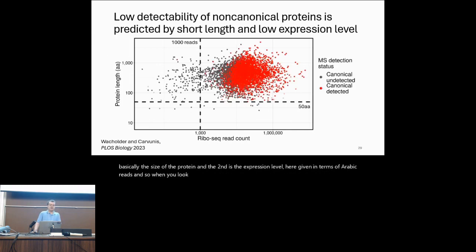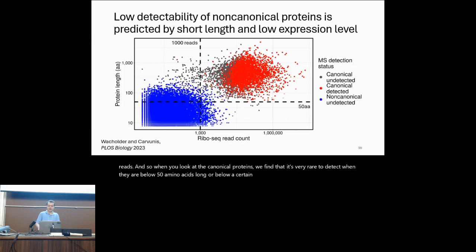And so when we look at the canonical proteins, we find that it's very rare to detect them by mass spectrometry when they are below 50 amino acids long or below a certain expression threshold. And then when we look at the non-canonical proteins, what we find is that they're almost all below these detection thresholds. And so we predict that we should be able to detect very few non-canonical proteins, and indeed we detect very few, so there are no surprises here.